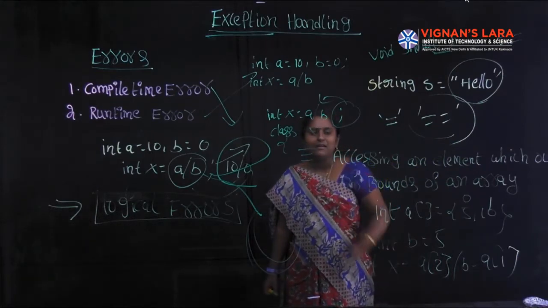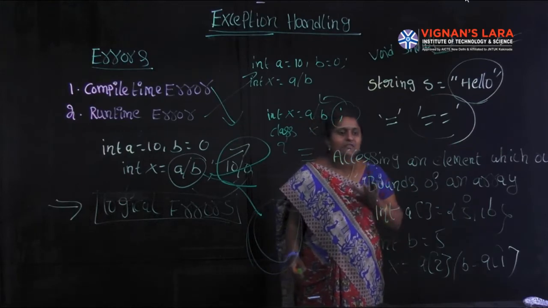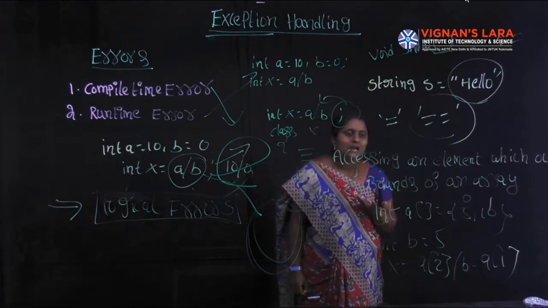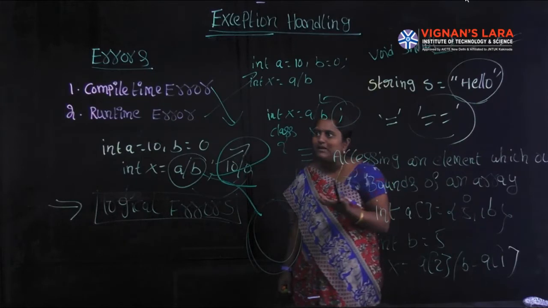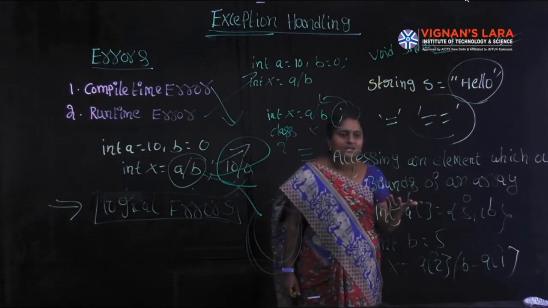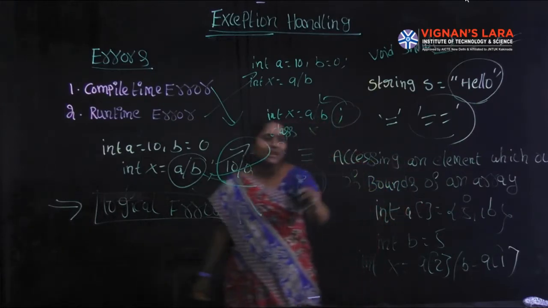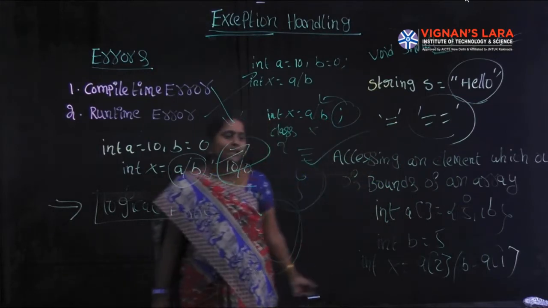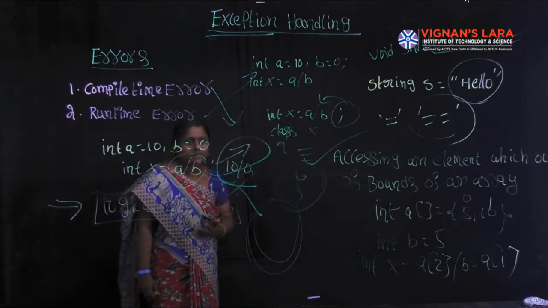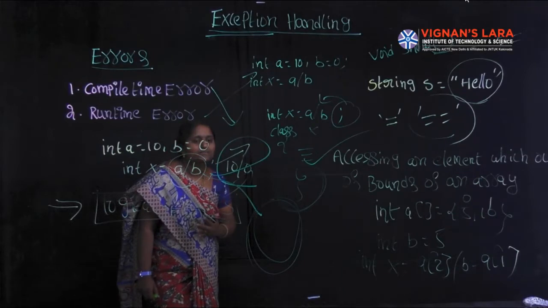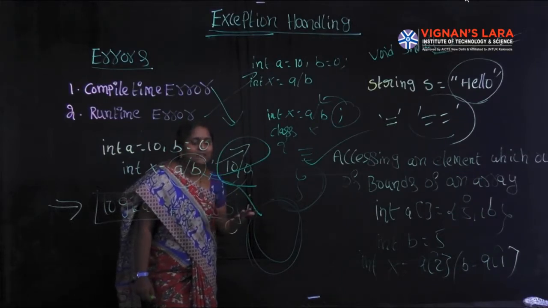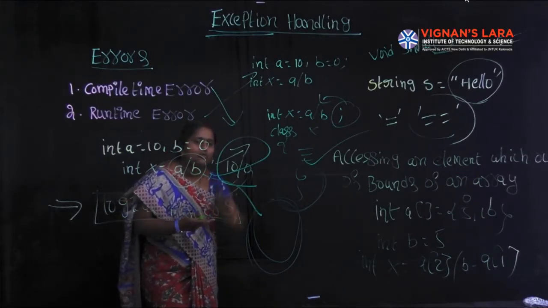Next, runtime errors. Any error that occurs at the time of execution of the program could be called a runtime error. The most common runtime errors are dividing an integer by 0 and accessing an element which is out of bounds of an array.